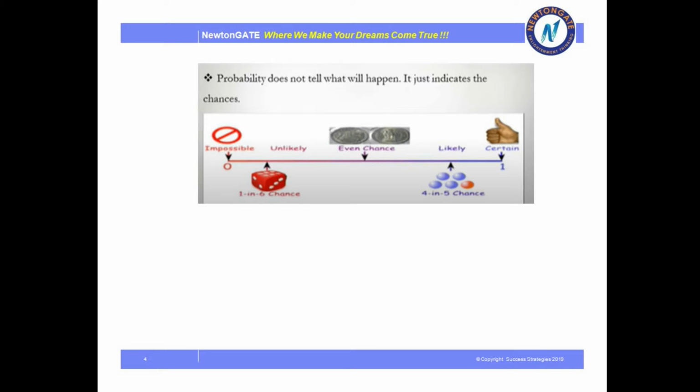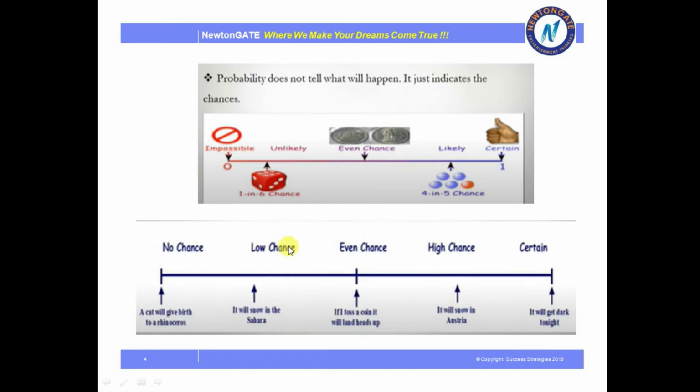The next is taking a blue ball out of these 5 balls. As you can see, most of them are blue balls, so it is highly likely that the event of taking a blue ball is going to happen. So here as well we can see that probability is never telling us what is going to happen. It is just indicating how much chance a particular event has of happening. So it ranges from no chance to certain. With the examples we have taken, we are going to discuss what is happening in each case.